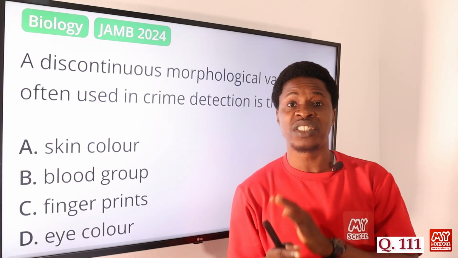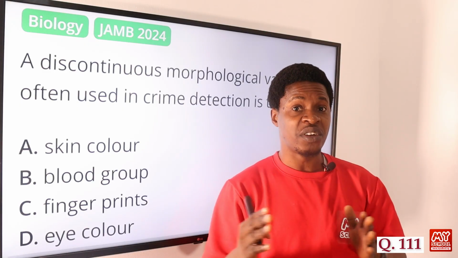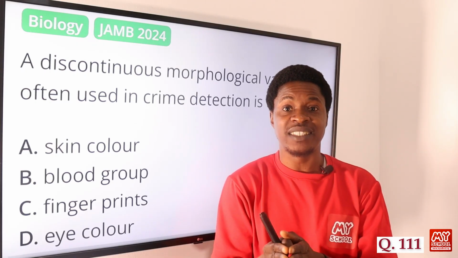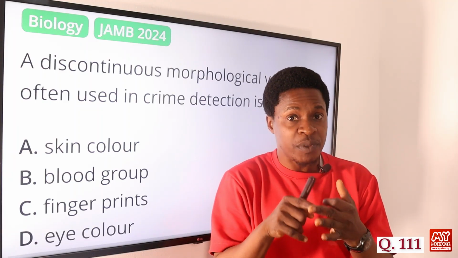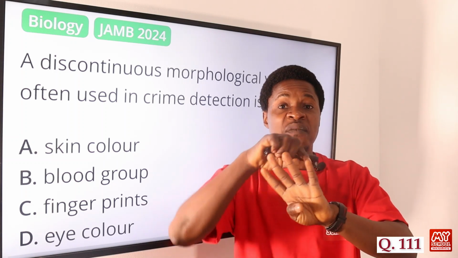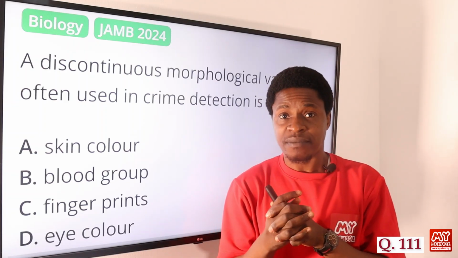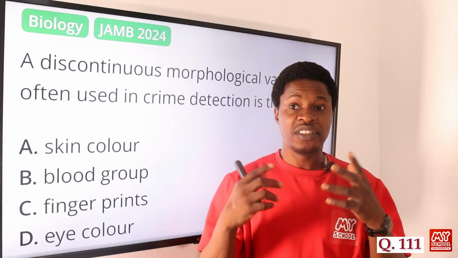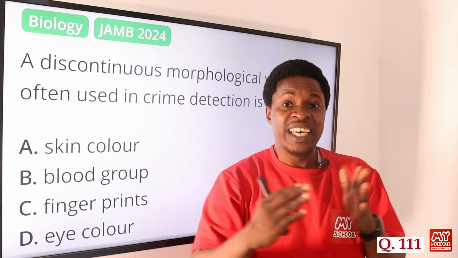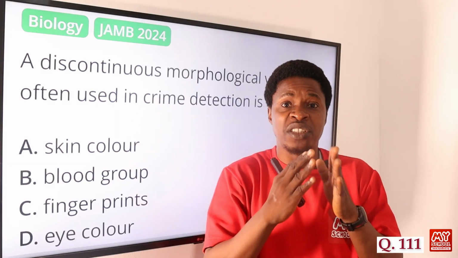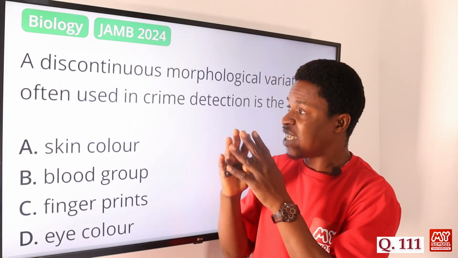But discontinuous variations are distinct. They don't have the wide range we have in continuous variation. For instance, the blood group of humans: someone has blood group A, or AB, or B, or O. Every human will definitely fall into one of those blood groups. Another example of discontinuous variation is the color of the eye, which can be black, blue, or brown. It has distinct categories. And then we have other examples of discontinuous variation.